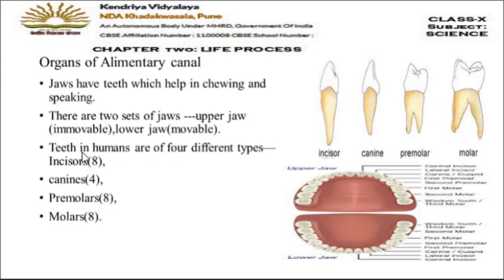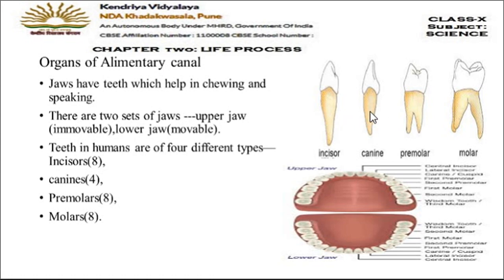Now, let's discuss about the different types of teeth present in the buccal cavity. Here in the diagram also you can see that there are four different types of teeth which are present in humans. First one is incisor, then canine, then premolars and molars. Incisors are also known as the biting teeth, and the total number of incisors is 8. That means 4 in the upper jaw and 4 in the lower jaw.